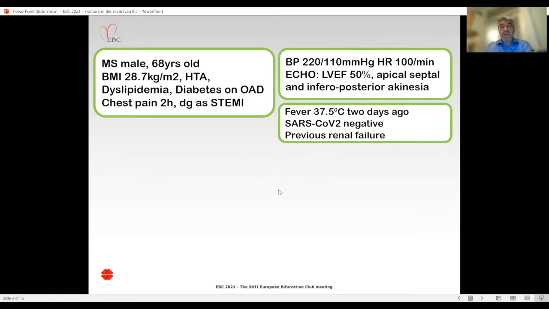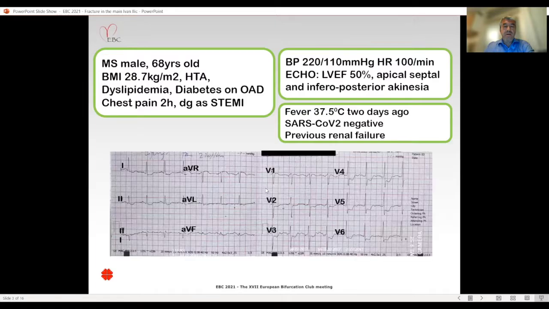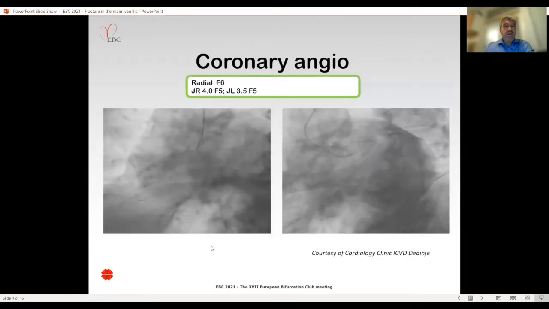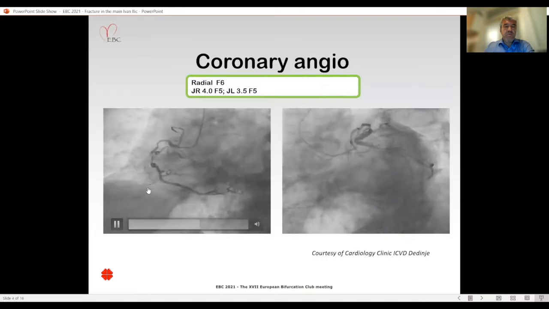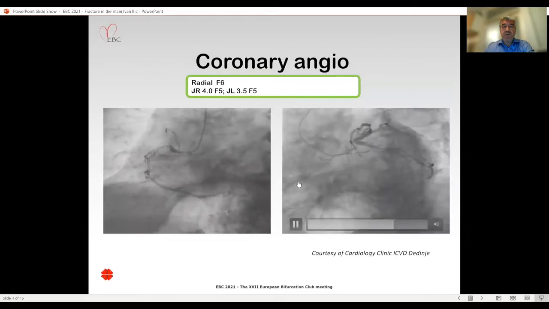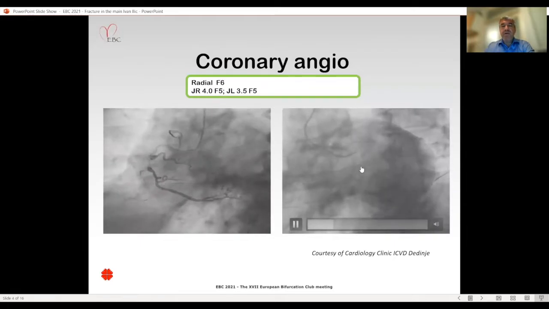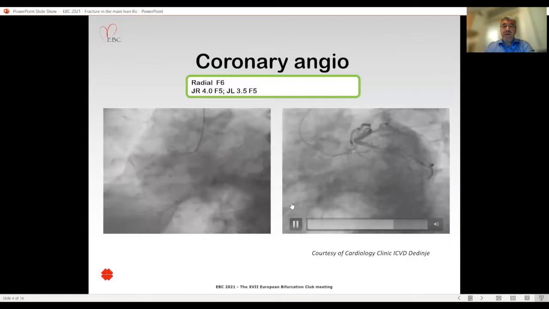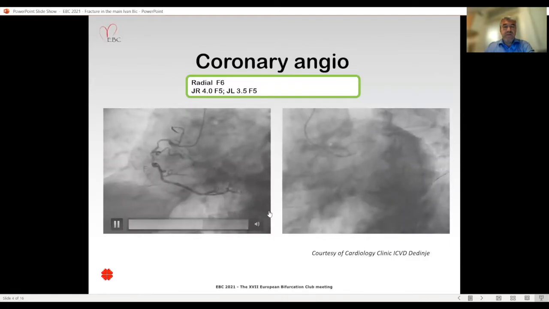He had a fever 2 days ago, but he tested negative for COVID-19 and he stated that he had previous renal failure. On ECG, you can notice an ST elevation in the aVR lead, but also there's a striking ST depression in D1 and precordial leads. On initial angiography, there's a long calcified lesion in the proximal and mid segment of the right coronary artery, but you can appreciate a critical lesion in the left main stem of the left coronary artery.